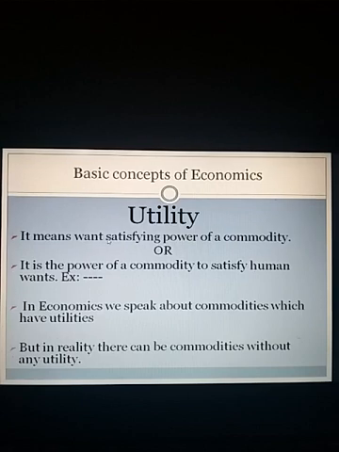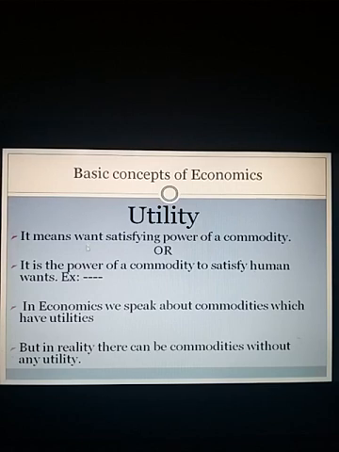You can write it in the other way as well. It is a power of a commodity to satisfy human wants. For example, you want to write. If you have a pen as well as a book, these two commodities have the power to satisfy your want to write. That means the pen as well as the book that you have, these two have utility for you.